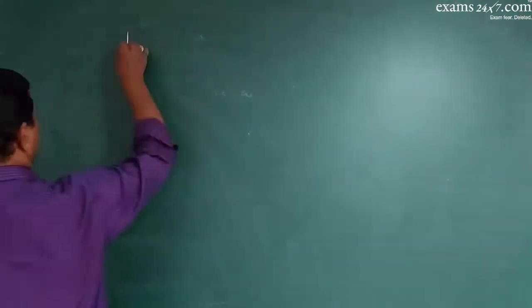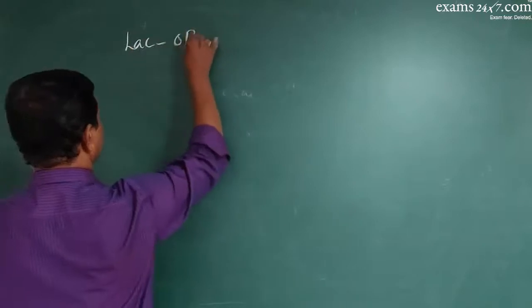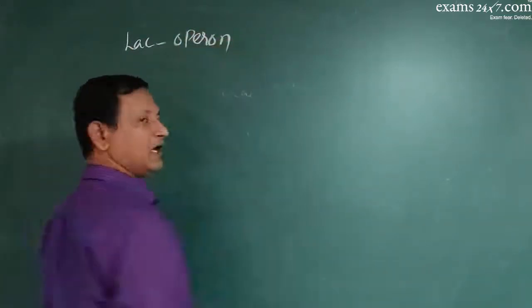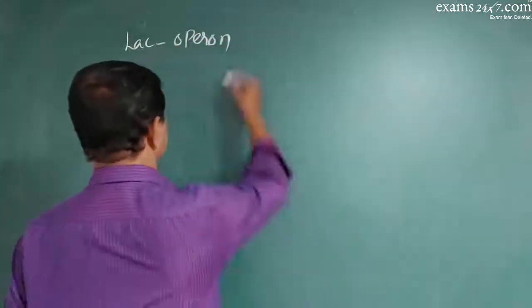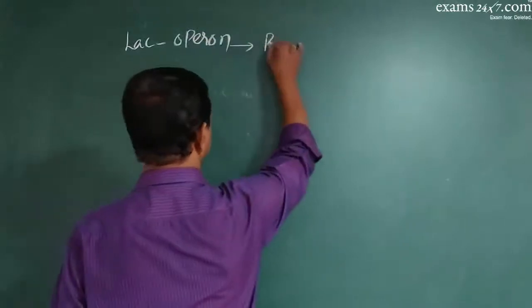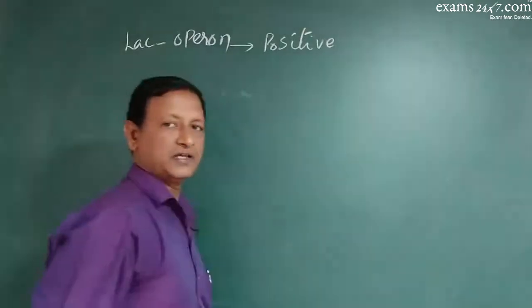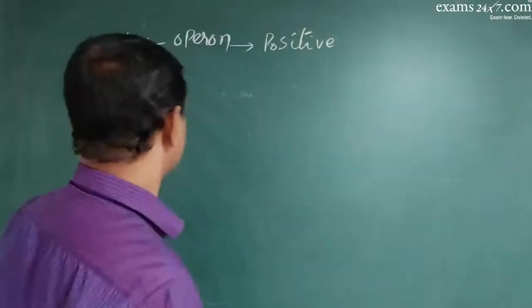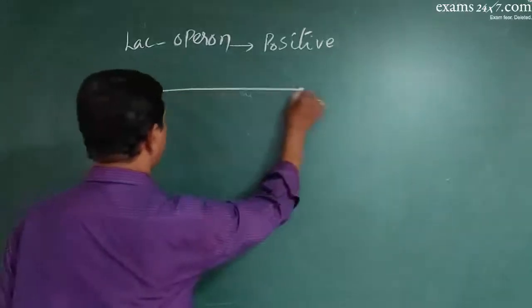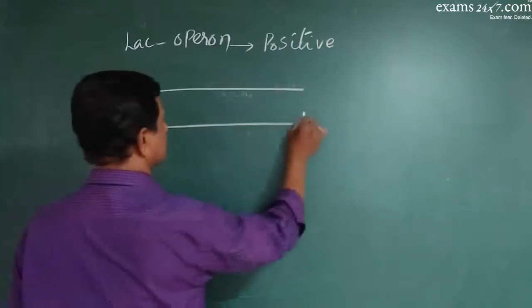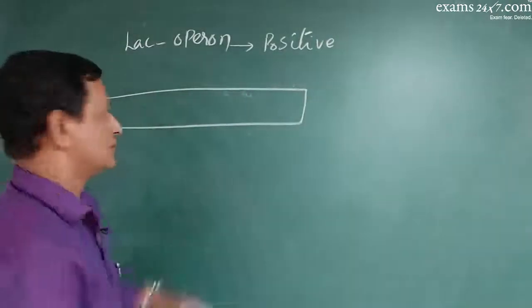So that operon is called the lac operon, and this lac operon is an example of positive regulation. It can also be an example of negative regulation. So what happens here is that the lac operon has got, this is the operon.